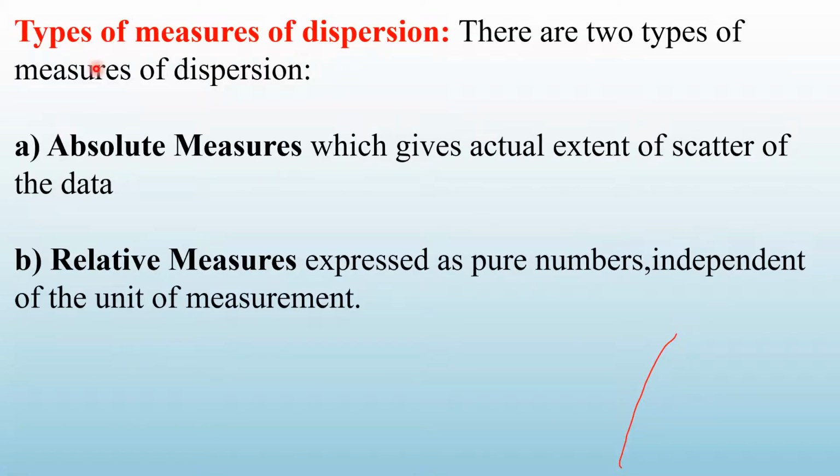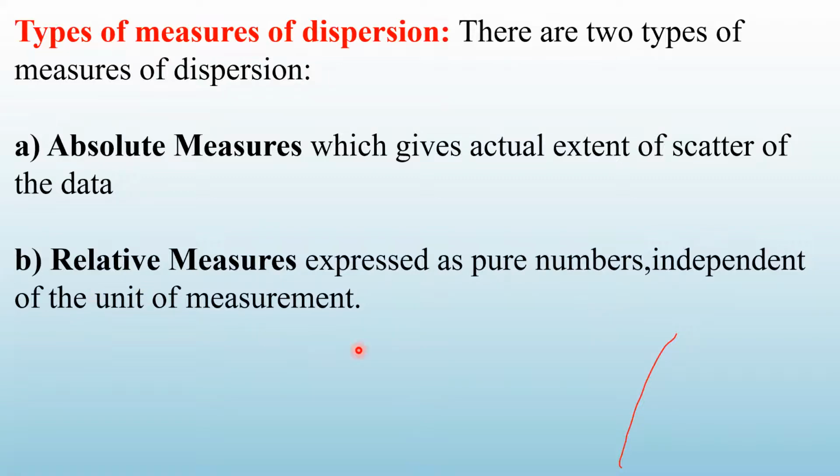see the types of measures of dispersion. There are 2 types of measures of dispersion. One is called absolute measure, the other one is called the relative measure. Absolute measure will give you the actual extent of scatterness of the data. कितना data फैला हुआ है उसका measure. It will give you the actual value. Relative measure is expressed as a pure number and it is independent of the units.